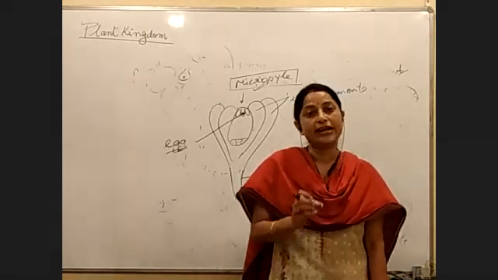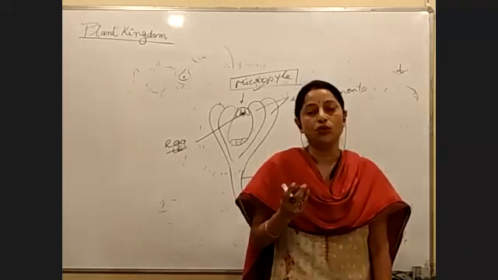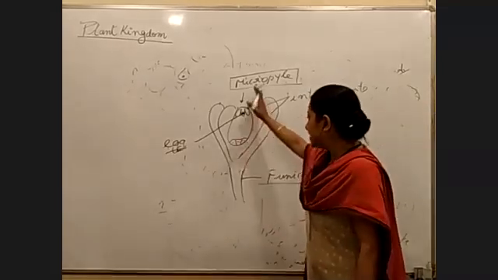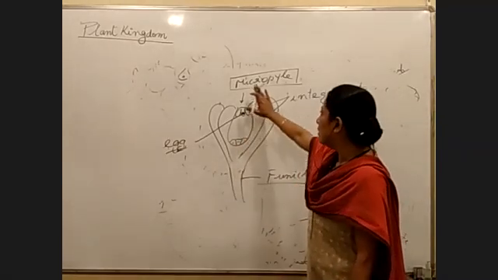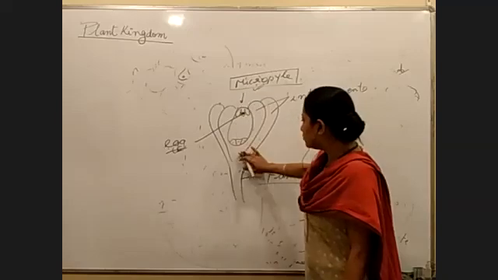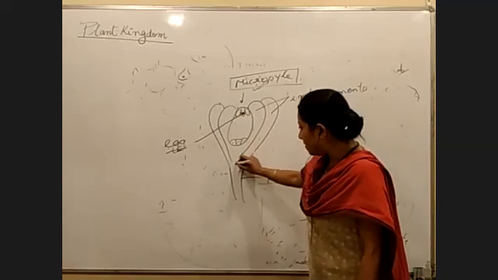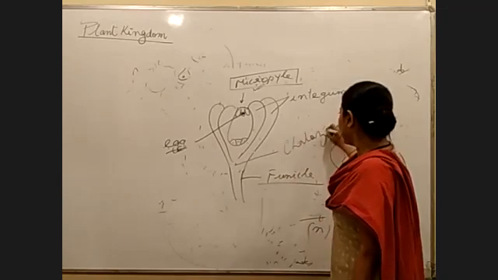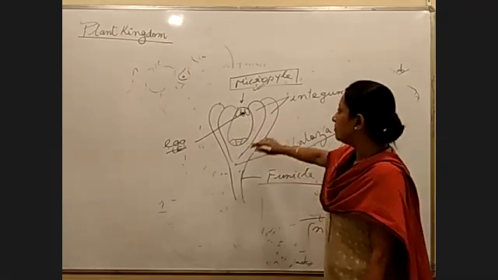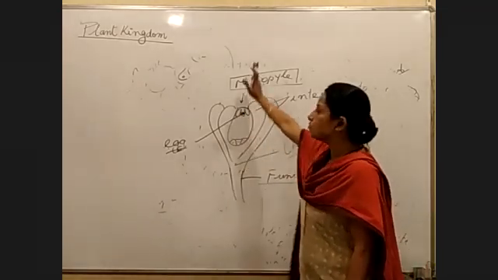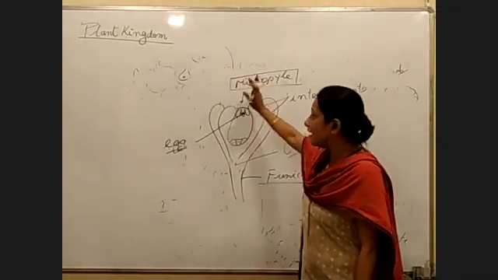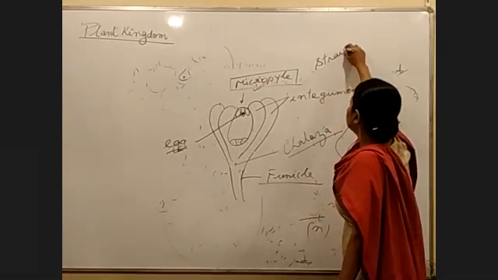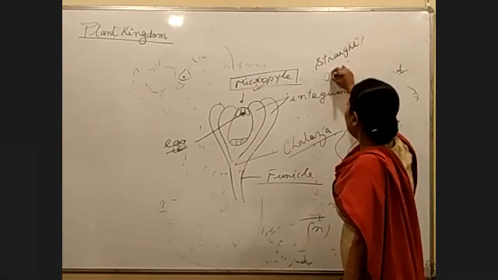Among them, the maximum discussion is between two: the orthotropous ovule and the anatropous ovule. Depending on how the ovule is positioned, the exact opposite point to the micropyle we call the chalaza, which we will discuss later. If the micropyle faces towards the upper portion, then we call such an ovule a straight ovule,